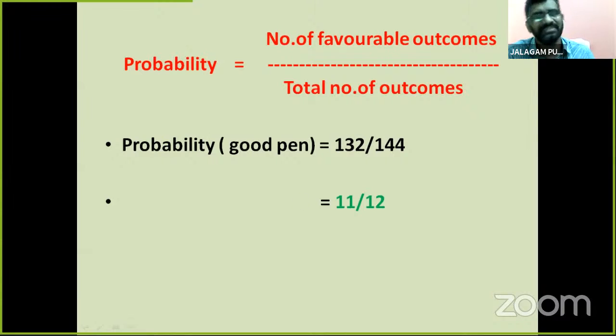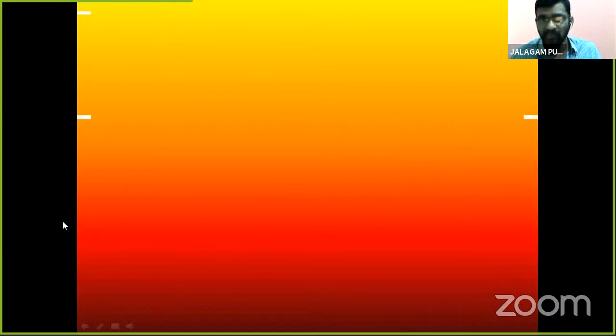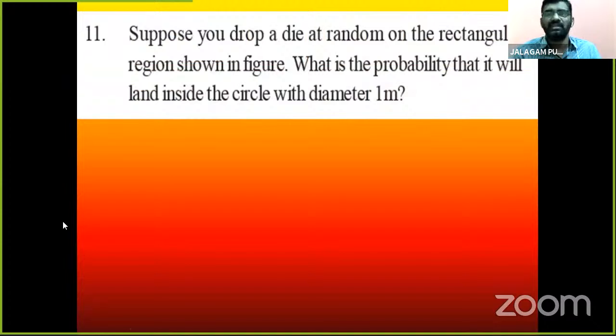Okay, this is another question. Using this one, we may find the probability of a defective pen. Okay, try that one. Now we go to the next one, children.